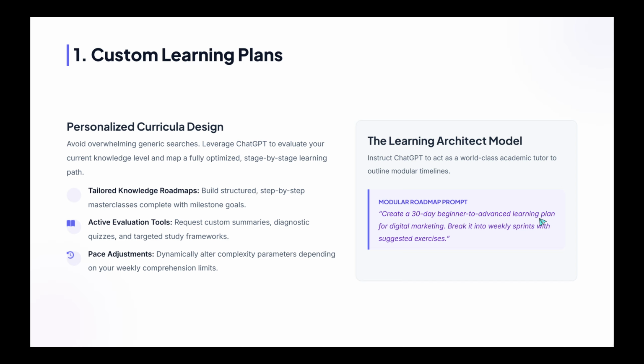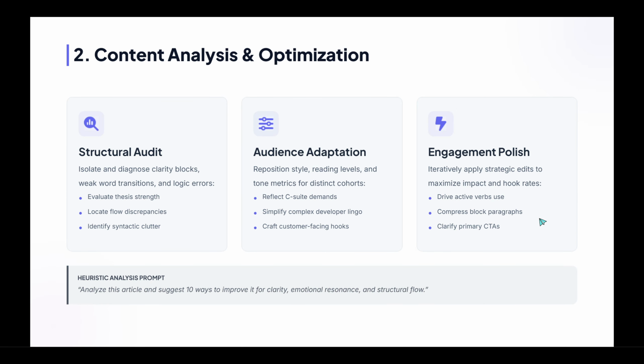Second, use it to analyze and improve content. Paste a blog post, email, or slide script and ask for a clear critique. It can identify weaknesses, spot confusing sections, and suggest improvements. You can have it rewrite for a different audience or tone and optimize for clarity and engagement. Try, analyze this article and suggest 10 ways to improve it. Then ask for a revised version in your preferred style, along with a brief rationale for each change so you understand the edits.